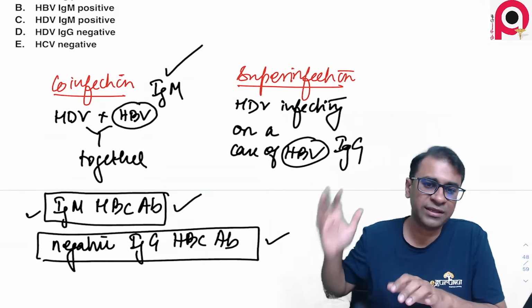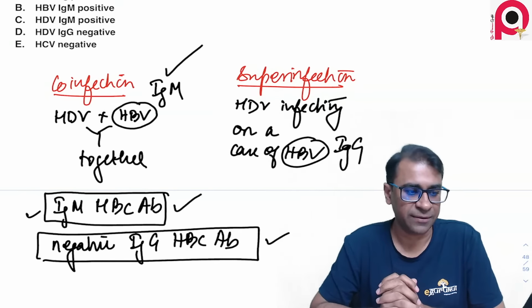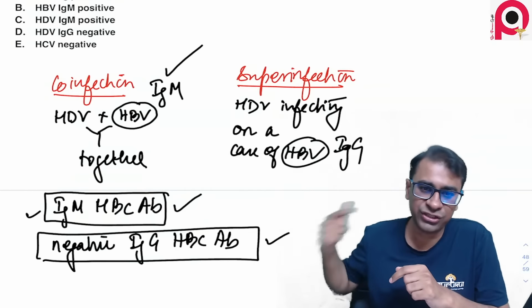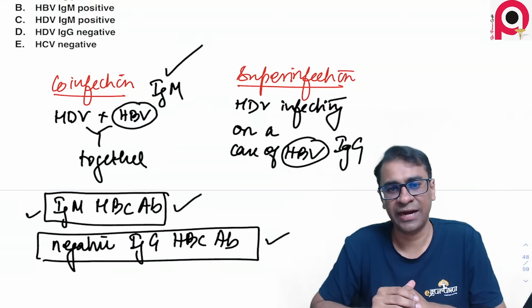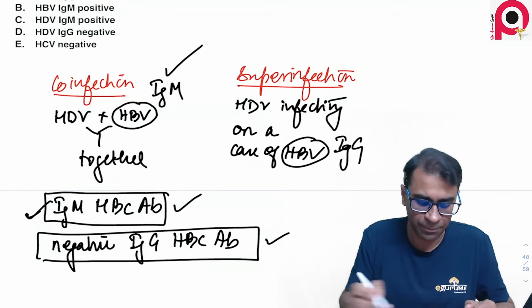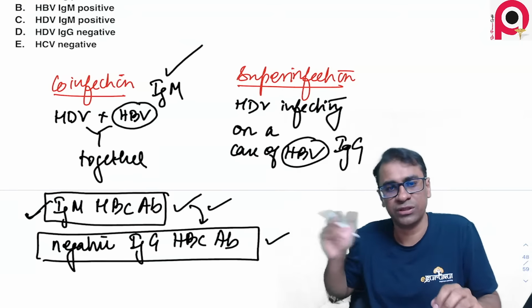So if both of them are there, I think both of them should be the right answer. Negative IgG and positive IgM HBC antibody. If you have to choose one of them, I think this is a better answer compared to this one. It's a better answer compared to this one. Okay.